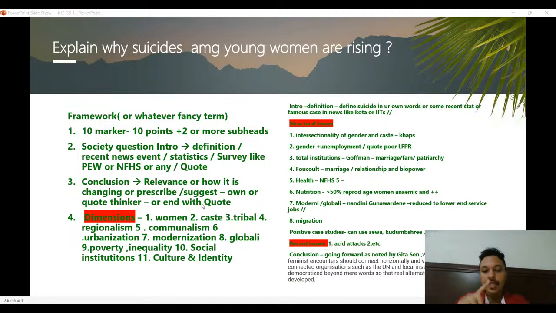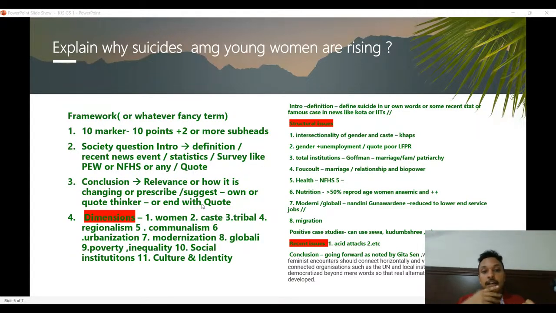Stakeholders like women, caste groups, tribal groups, different regions, regionalism again in the syllabus, communalism again in the syllabus, urbanization, modernization. So you can use all these and just come up with 5 points, and you need two subheadings.